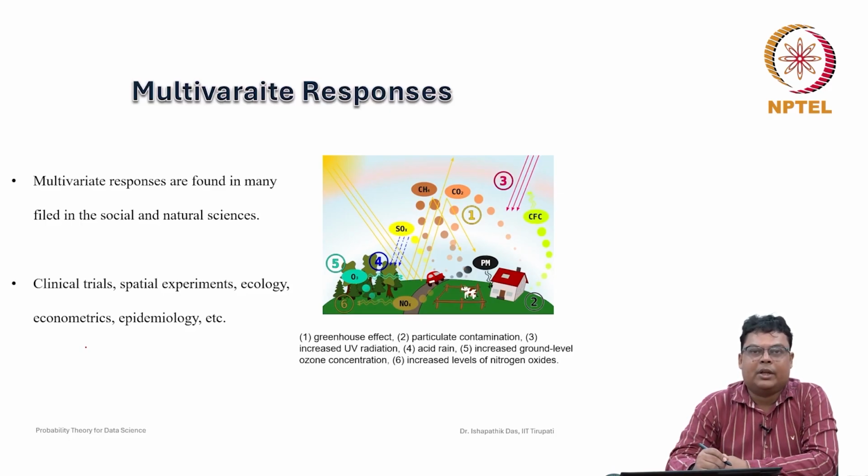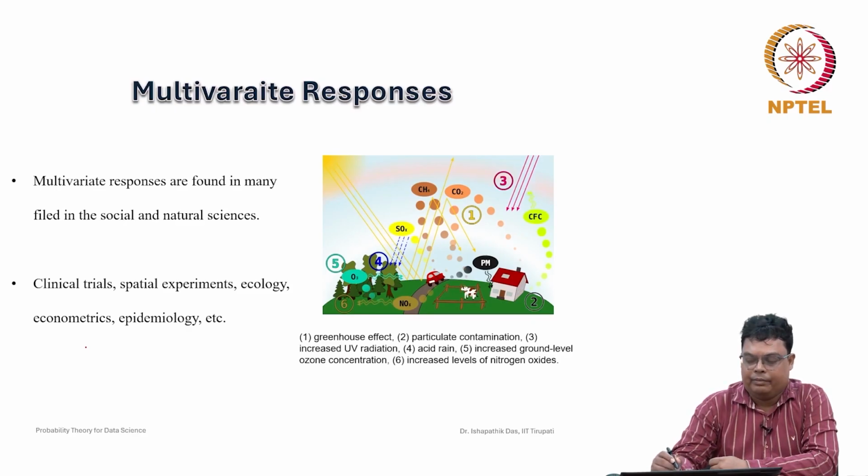For example, if you want to describe pollution, suppose we are considering air pollution. If you just want to consider the amount of a particular air pollutant, for example, particulate matter PM 2.5 or PM 10 or carbon monoxide, these are not enough. Only one random variable, you cannot explain it. You need to consider more than one random variable.